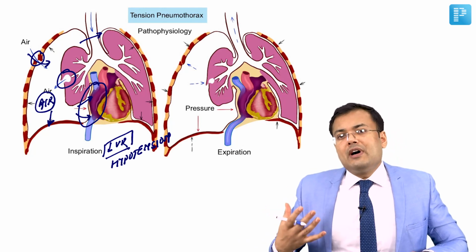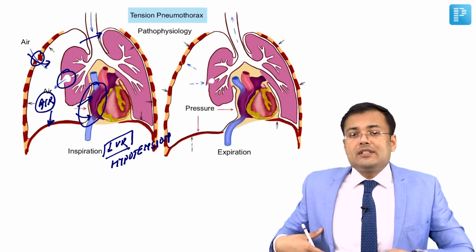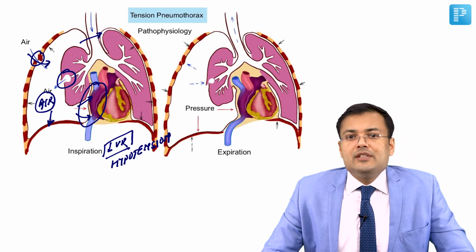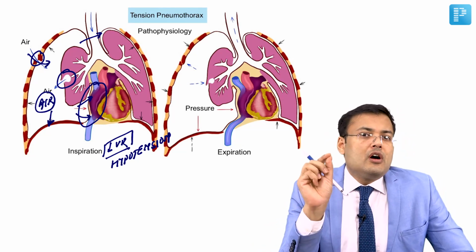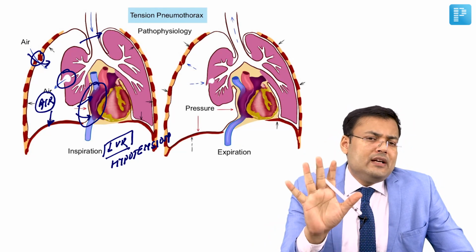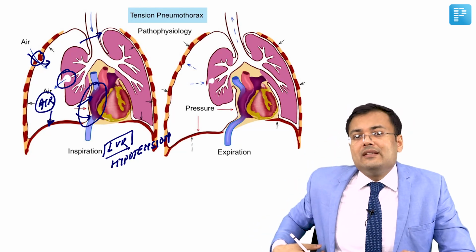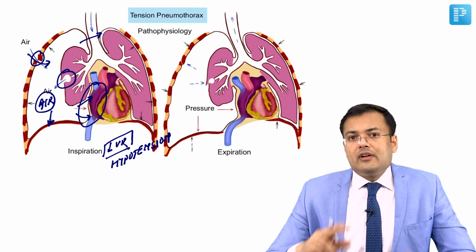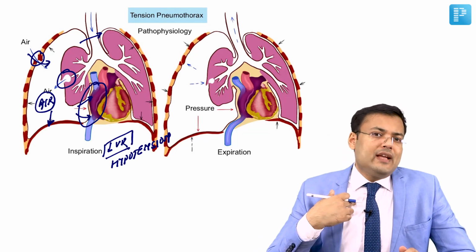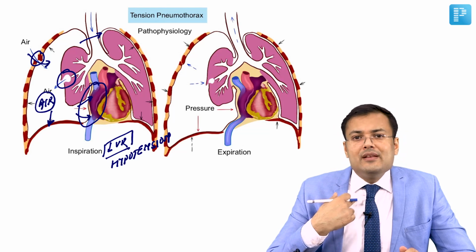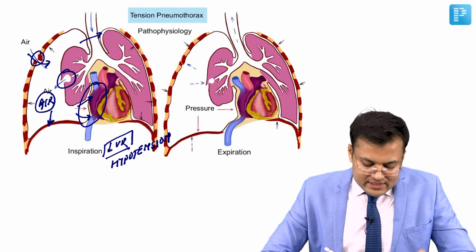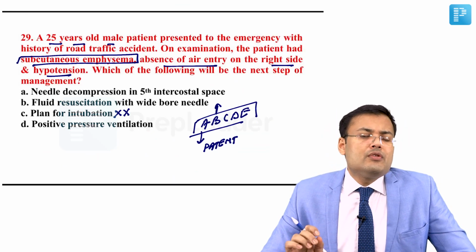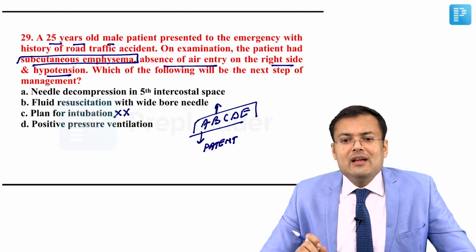Air is collected. If you perform percussion, what happens? There is hyperresonance. If you perform auscultation, there are absent breath sounds. So it's an emergency situation. In such cases, we have to put a wide bore needle in the 5th intercostal space in the anterior axillary line in adults, according to the ATLS 2018 modification. And in children, a wide bore needle should be inserted in the 2nd intercostal space in the midclavicular line, right? So what is the age of the patient? 25 years old. So an adult patient, put a wide bore needle into the 5th intercostal space in the anterior axillary line.